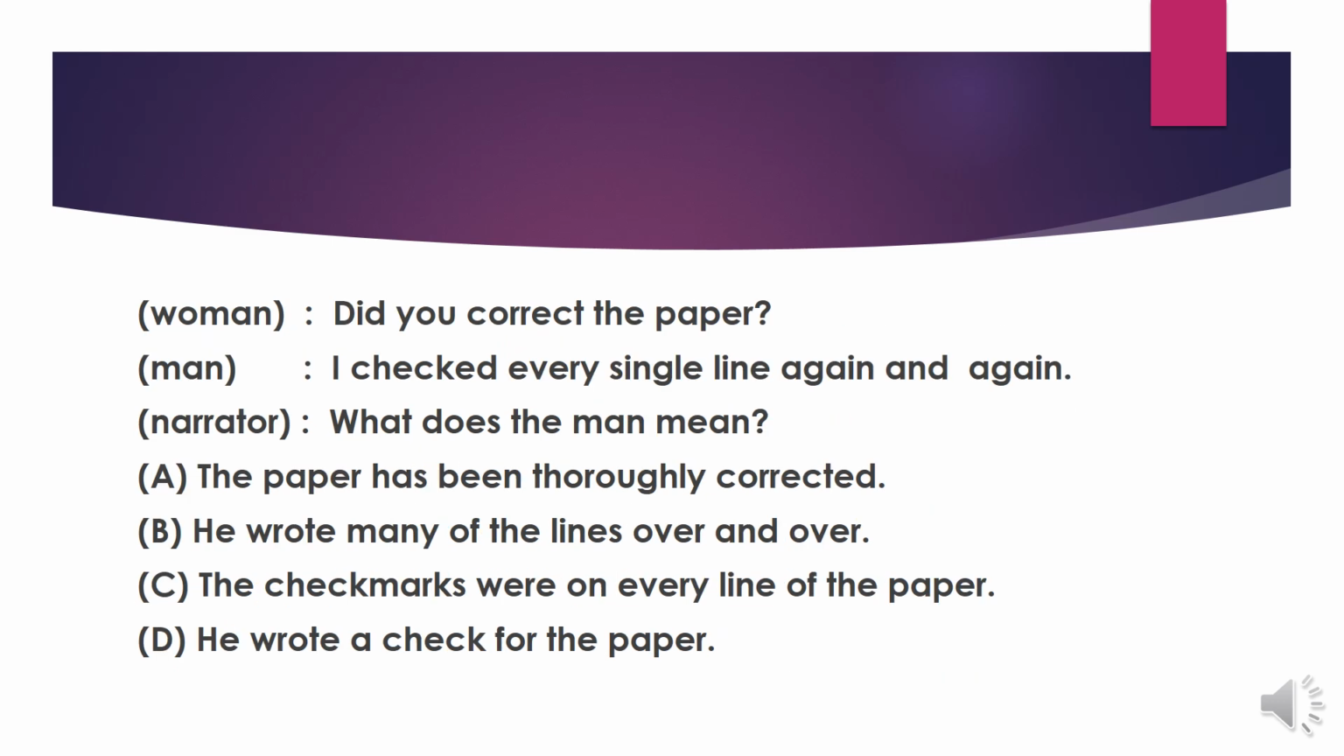Next, the woman said, "Did you correct the paper?" Man: "I checked every single line again and again." The narrator asks, "What does the man mean?" What is the meaning of "I checked every single line again and again"? This is an active sentence, so the answer might be in a passive sentence. Which one? Yes, the paper has been thoroughly corrected. Again and again means thoroughly. Thoroughly corrected. All right.